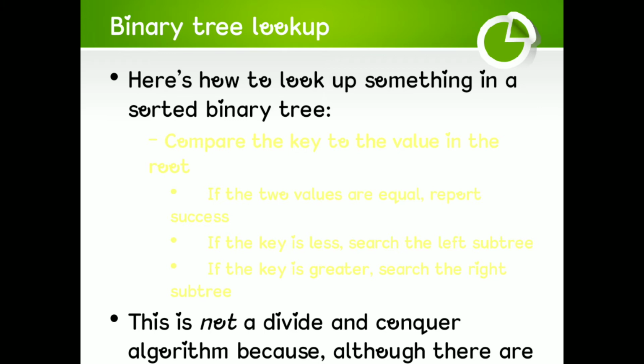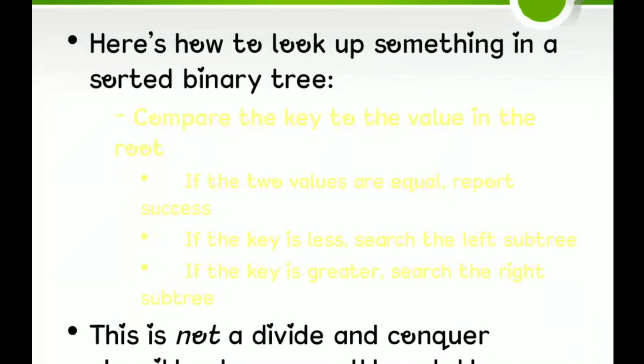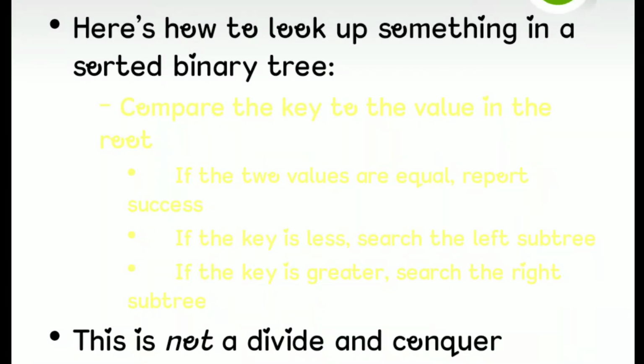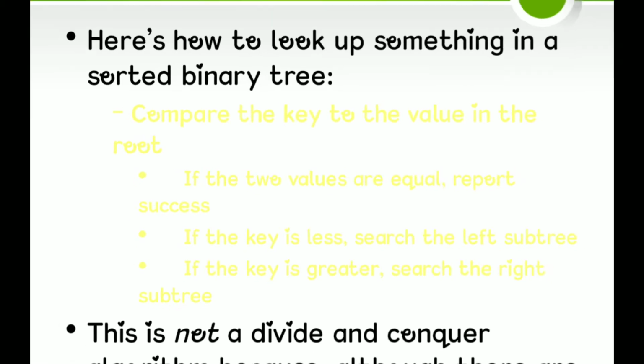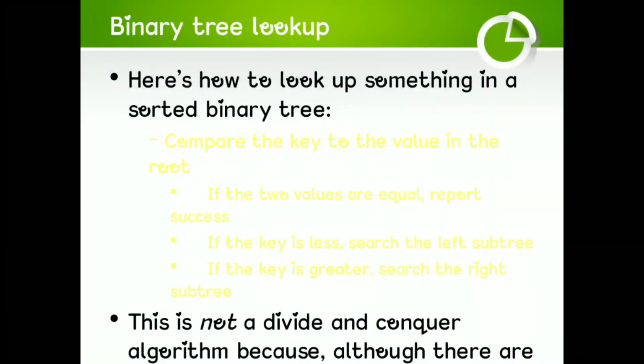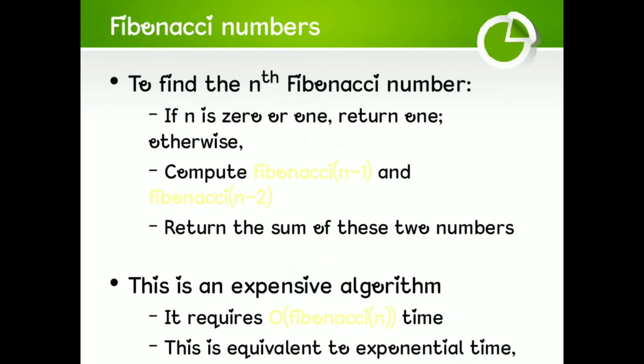Here's how to look up something in a sorted binary tree. Compare the key to the value in the root. If the two values are equal, report success. If the key is less, search the left subtree. If the key is greater, search the right subtree. This is not a divide and conquer algorithm because, although there are two recursive calls, only one is used at each level of the recursion.